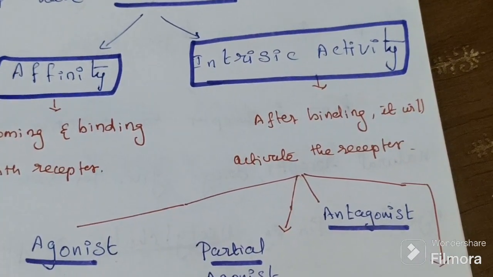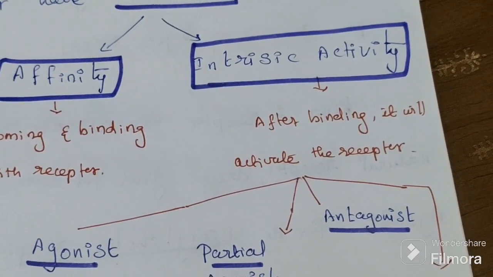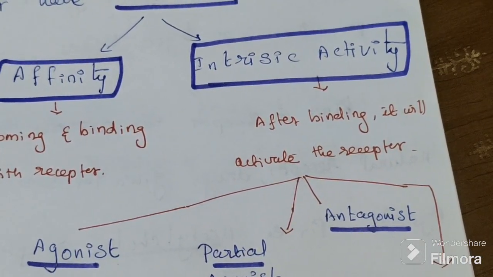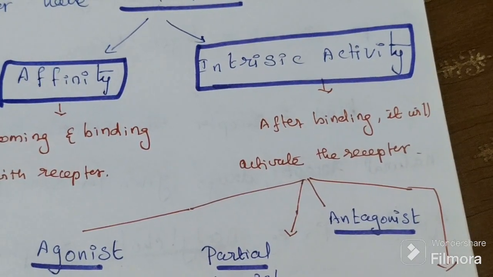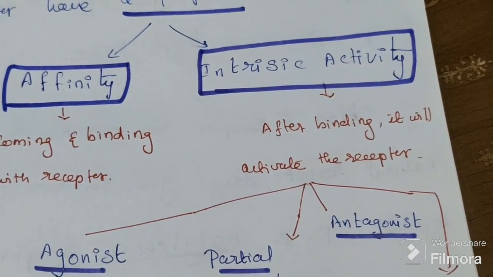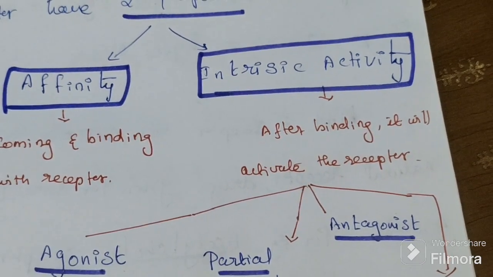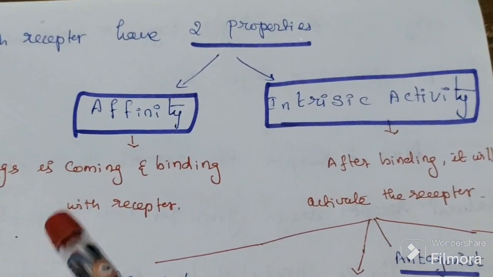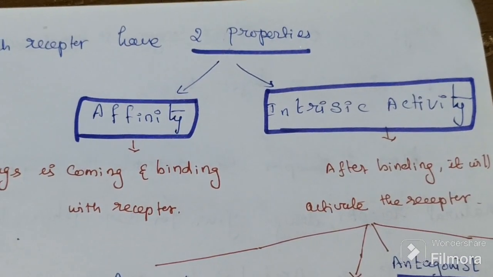If the drug does not bind, the drug cannot act. So binding is affinity.